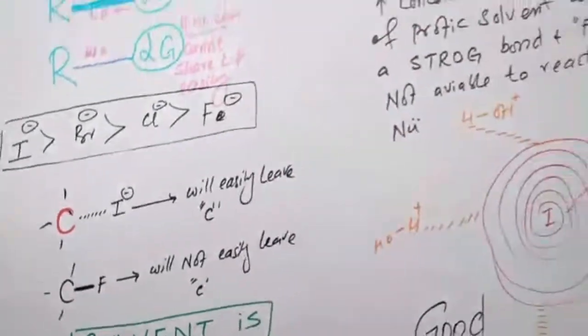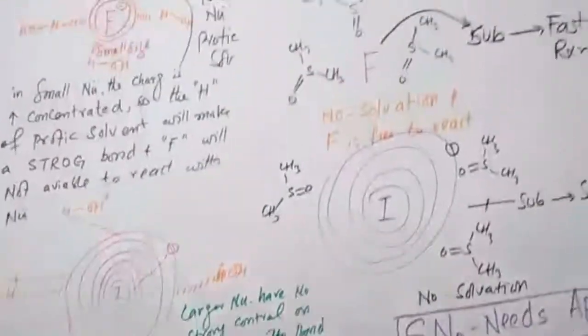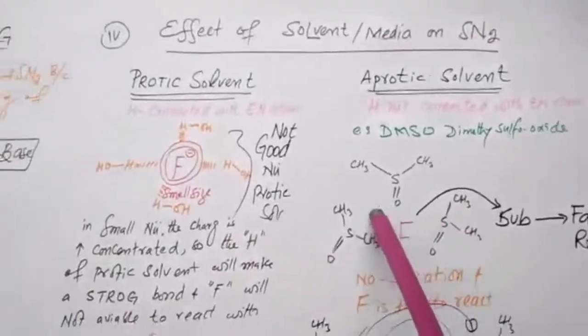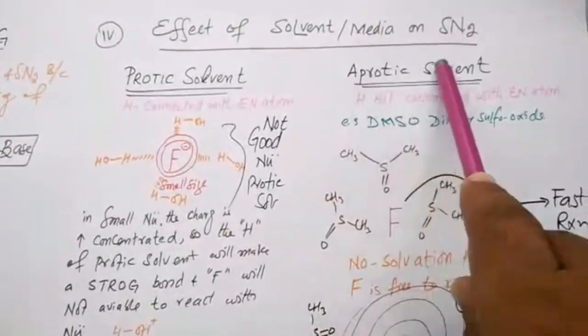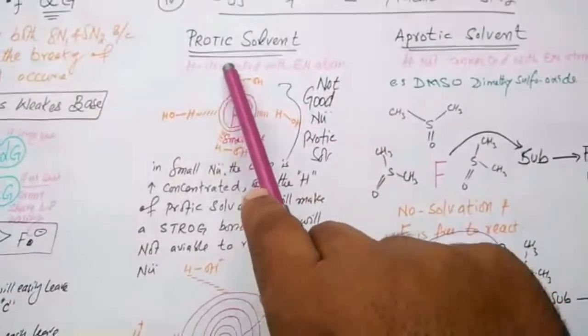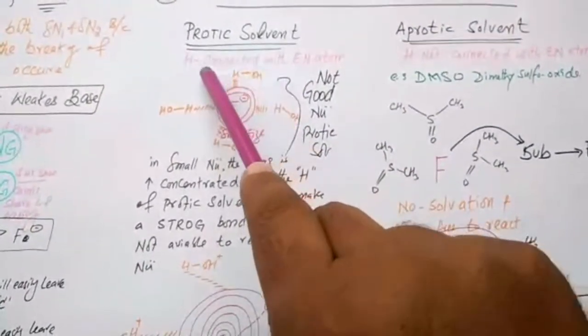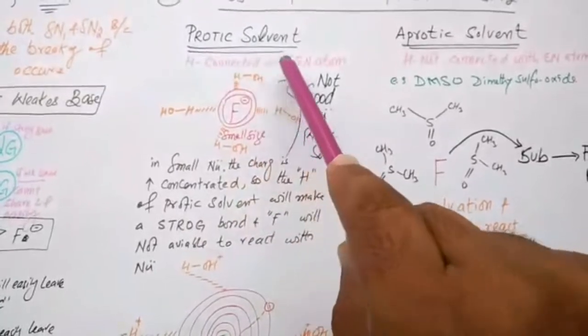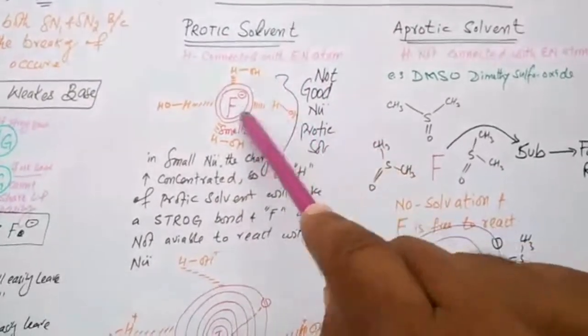Solvent is aprotic. Effect of solvent or media on SN2. Remember the previous discussion. Protic solvents are those solvents in which hydrogen is connected directly with an electronegative atom, for example water.